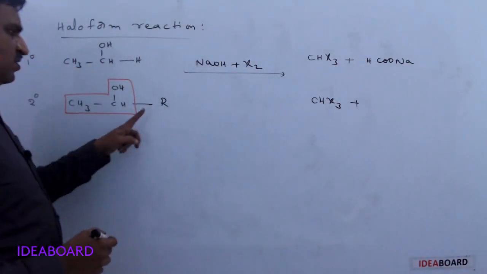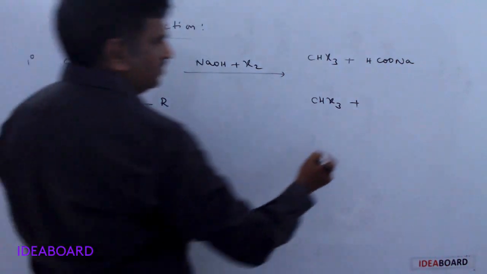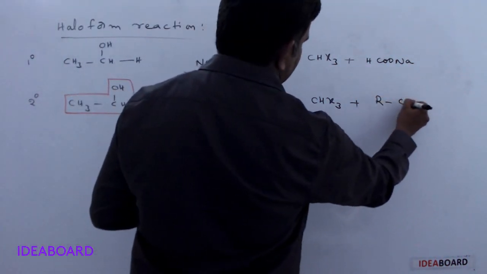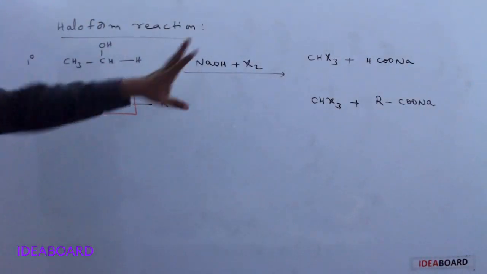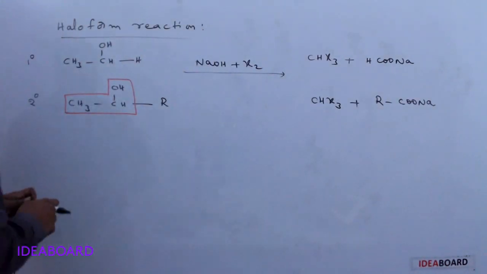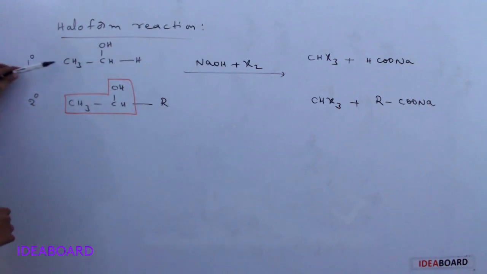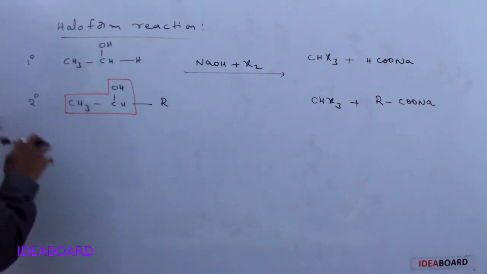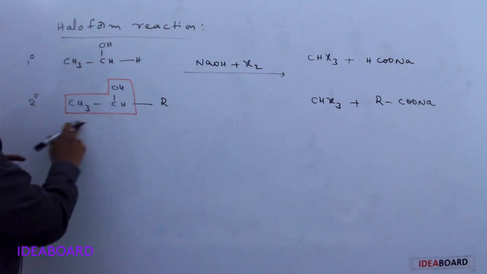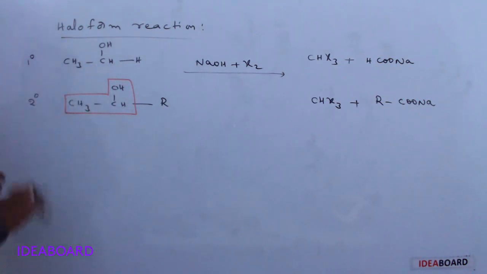And the remaining part, RC, what is present here, will be converted to RCOONa. This is called as haloform test. And here mainly this type of primary alcohol, only one primary alcohol, please remember, that is ethyl alcohol. And the secondary alcohols which contain this type of group undergo the haloform test.